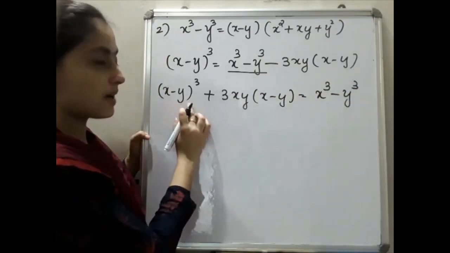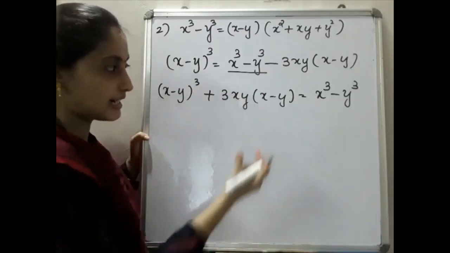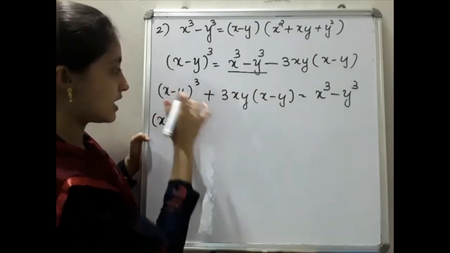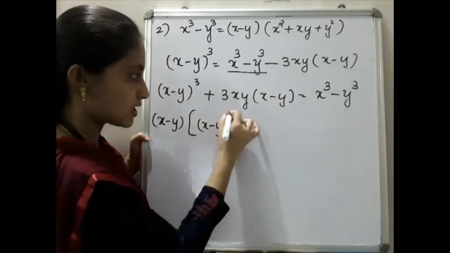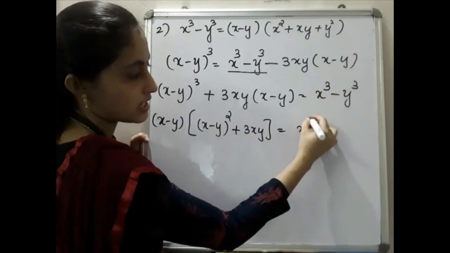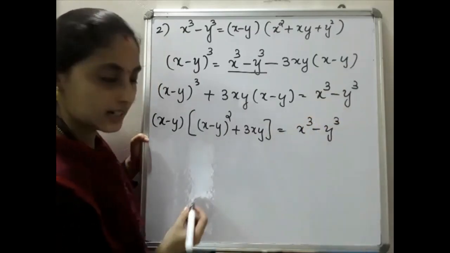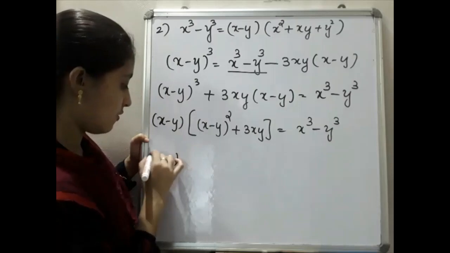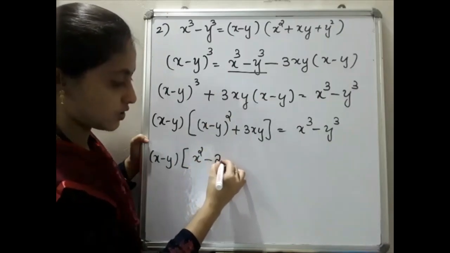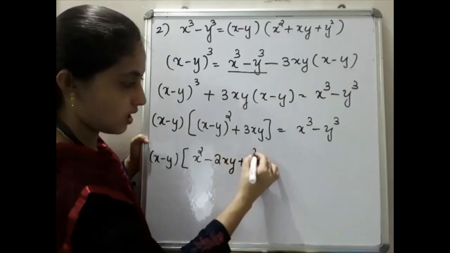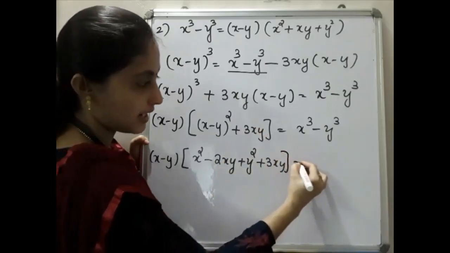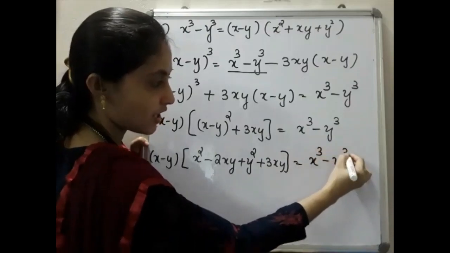In a similar way, x minus y the whole cube means x minus y is multiplied 3 times. Here also x minus y is there, so you have to take x minus y outside. So what is left here? x minus y the whole square plus 3xy, and that will be equal to x cube minus y cube. Clear? So that is x minus y into, while opening the bracket, x minus y the whole square is x square minus 2xy plus y square, plus 3xy, equal to x cube minus y cube.